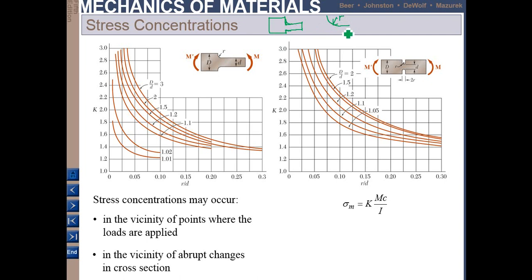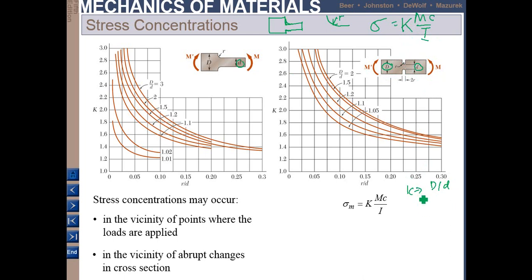Okay, in order to determine the maximum stress, it is still the same, MC over I, but we add the value of K in front of the equation. K can be found by using the same method as in chapter 3, which is torsion. So for K, first you find what is D over d. So this is D and this is d.